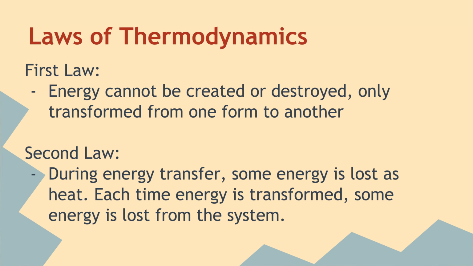So really, when you look at that law, the energy has to be transformed or transferred from one level to the next. But the second law states during energy transfer, some energy is lost as heat. And that's a big one. That's how most of our energy is lost as it goes up the trophic levels. So each time energy is transformed, some energy is lost from the system.